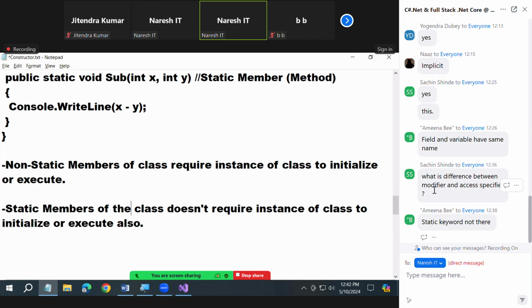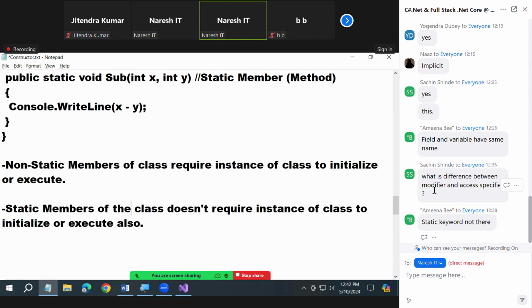In the notepad, in the main method, you declared a variable and printed the variable directly on the screen. Do you remember or not? You did not create any instance at all. When did you start creating instances? We started creating instances only from this Monday, after we started object-oriented programming. Before that, we did not create instances anywhere. Am I right or wrong? So from Monday only we do.